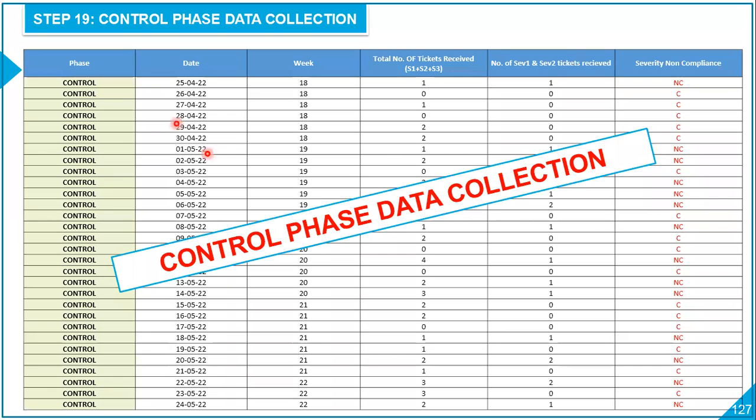this is the data you had, the control phase data collection, right? We have already seen this data before. This is the phase column, this is the date column, and this is the severity non-compliance column. So this is the control phase data. Let's go to the next slide.